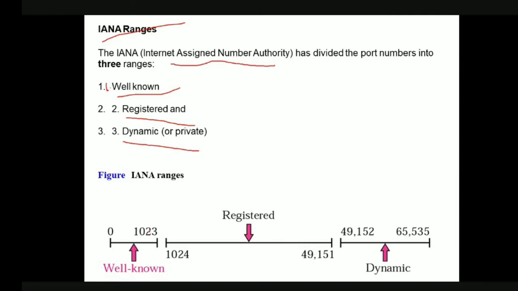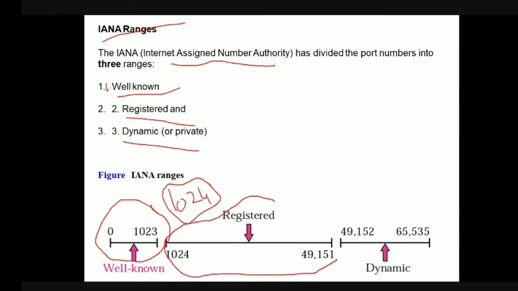So the server processes must use the port numbers from 0 to 1023 range only. That is, a total of 1024 port numbers are available for specifying the processes in the server. Okay, so whatever server process you identify, they will be in the range 0 to 1023 only. The next part is registered. These are in the range 1024 to 49,151, and the last range is 49,152 to 65,535.